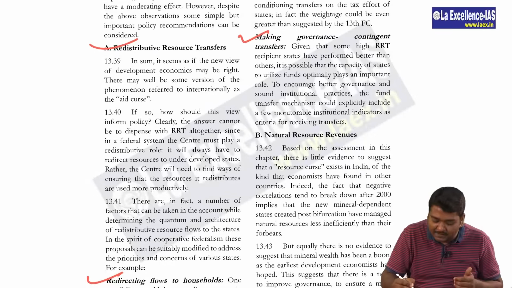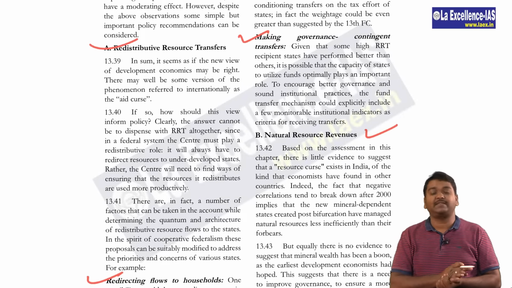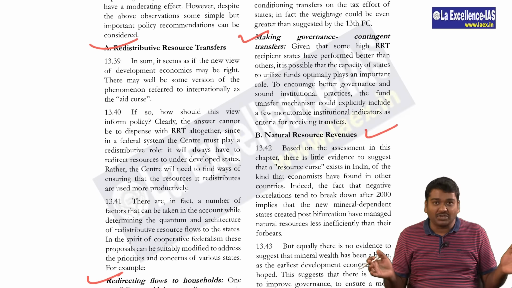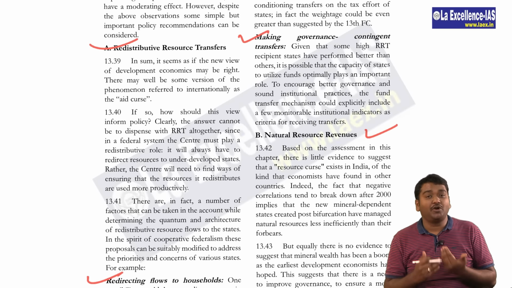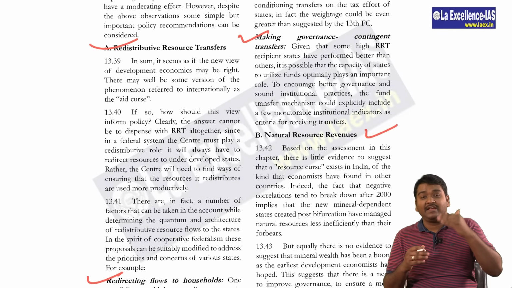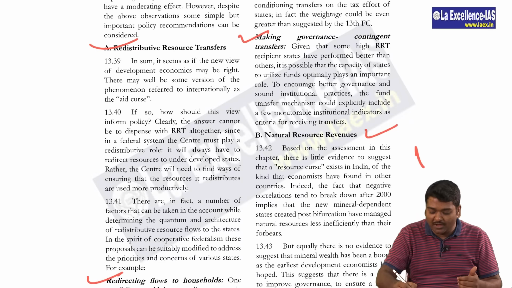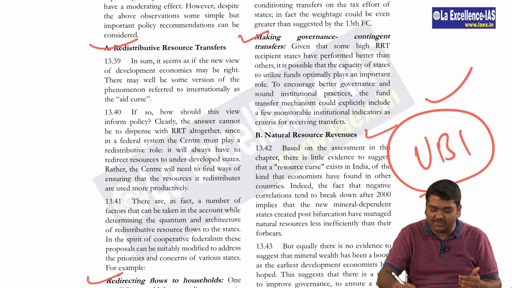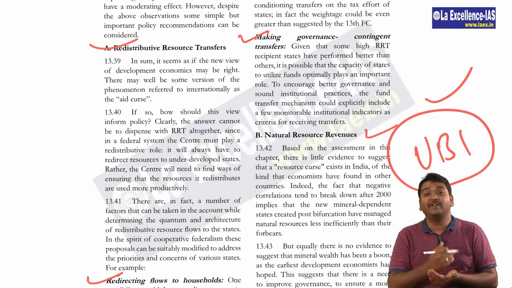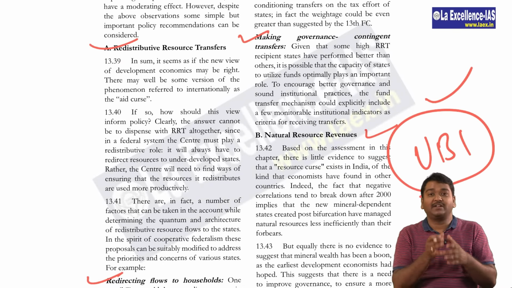And with respect to natural resource revenues, they say there is no much negative impact, it's almost neutral. You need not worry much about this, but they say rather than going for any other transfer of funds, UBI is the best method. That is universal basic income. If you can establish it and give it to the people, it will reach the people properly rather than going through any other measures.